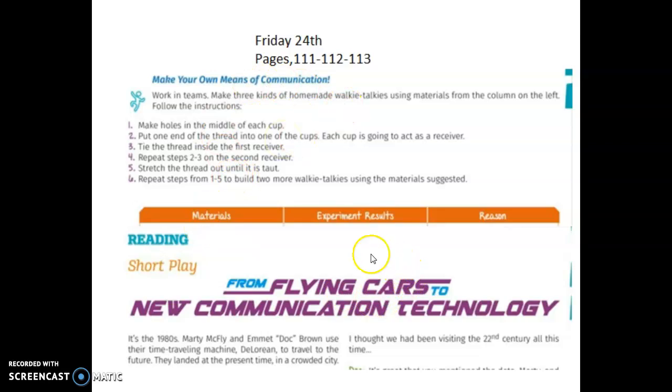And in the page 112 and 113, we got reading. You only need to read. In the next class, we're gonna answer the exercises, okay?